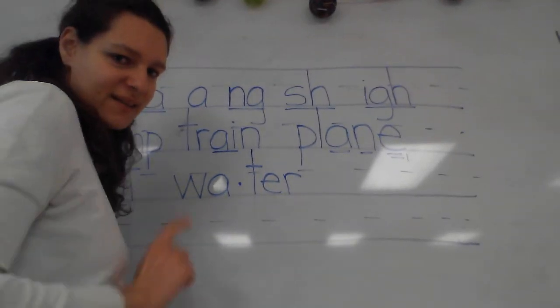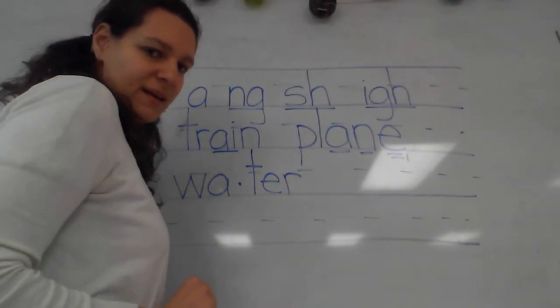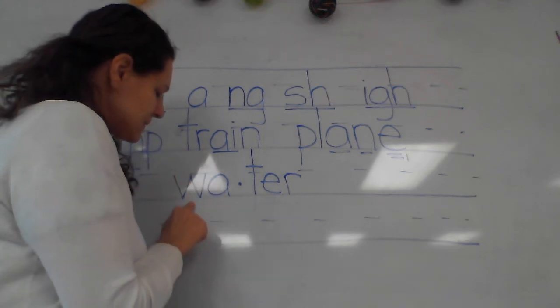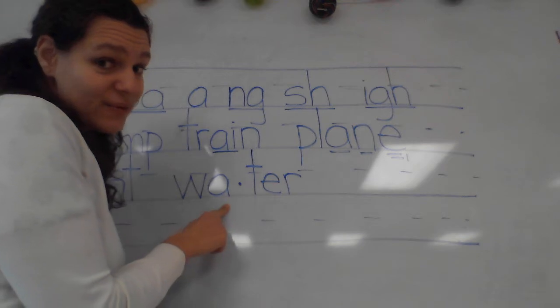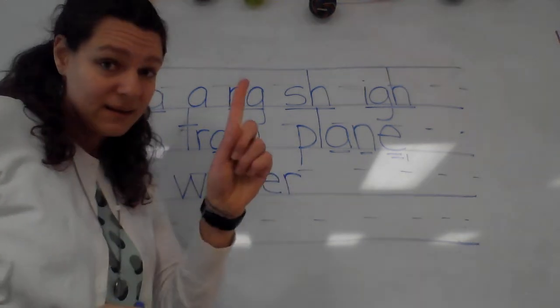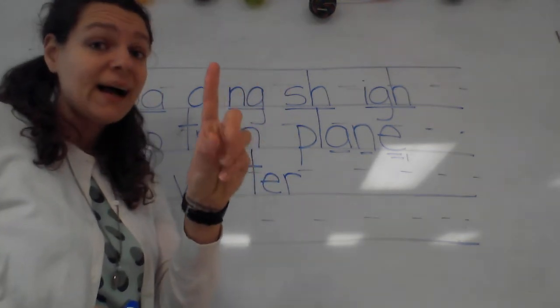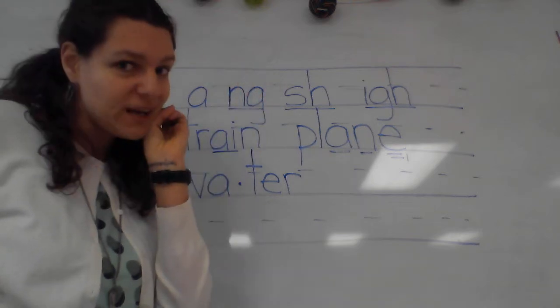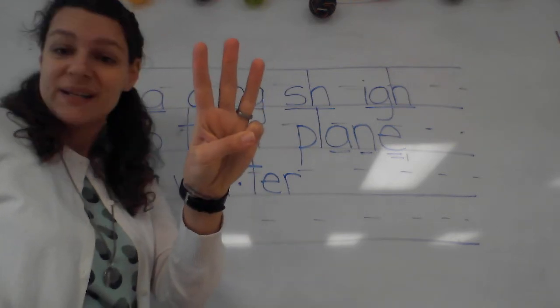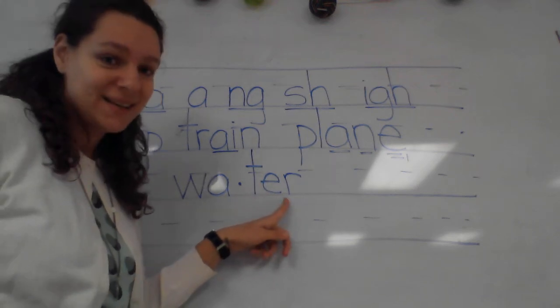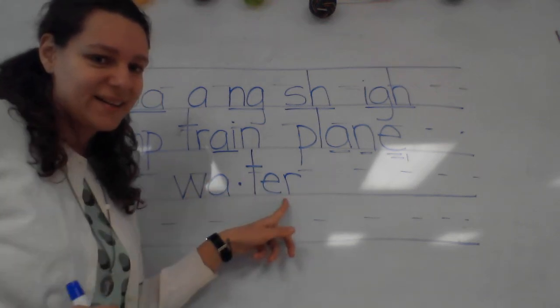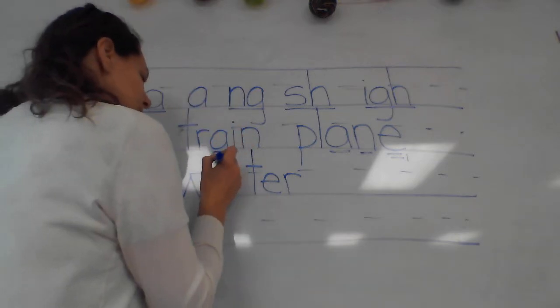All right, make sure your word looks like mine. And let's mark it. Class, does this need a marking? How about this? All right, what are the 3 sounds of this phonogram? Good, ah. So how are we going to mark it? Good, but don't do it yet. Does this need a marking? How about this? Good, we need to underline our earlier of her. Go ahead and mark your word.